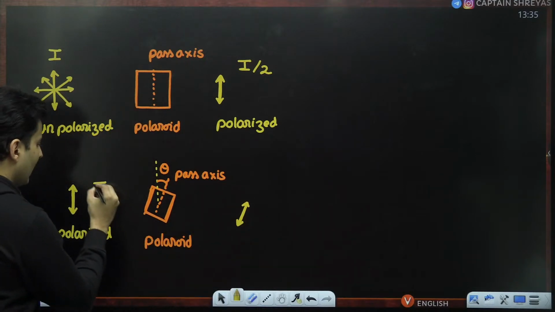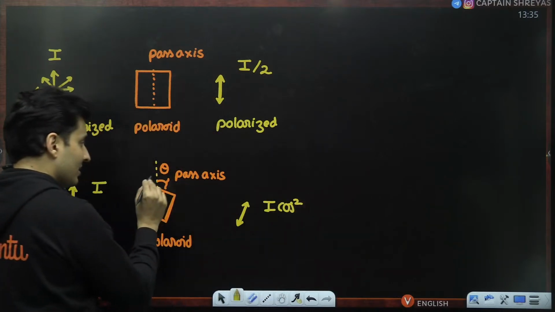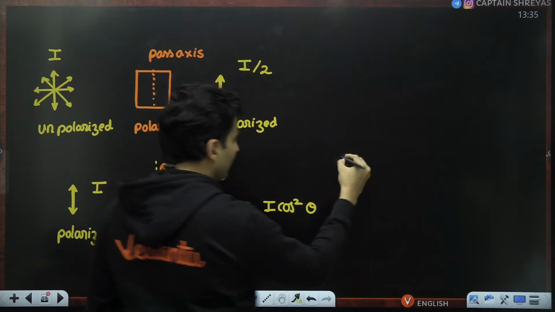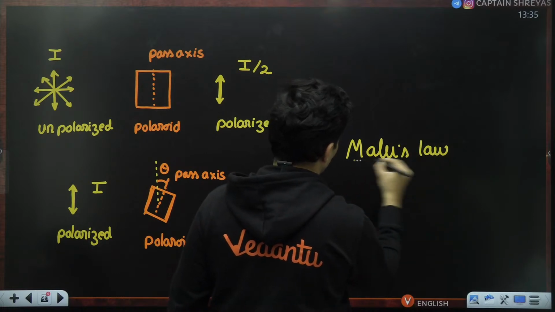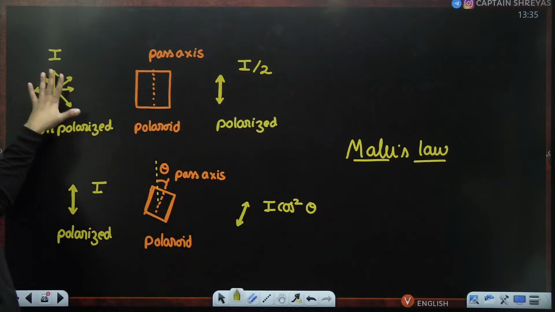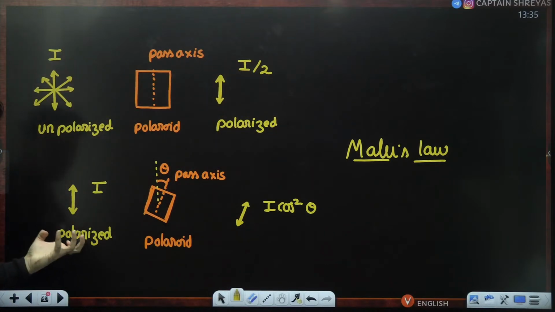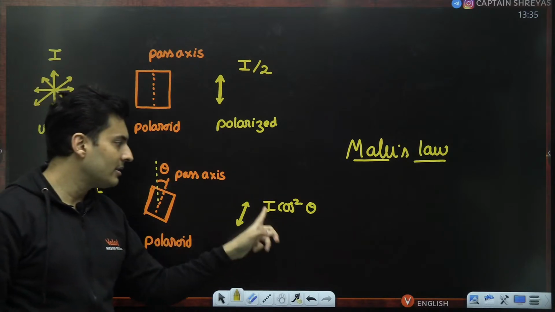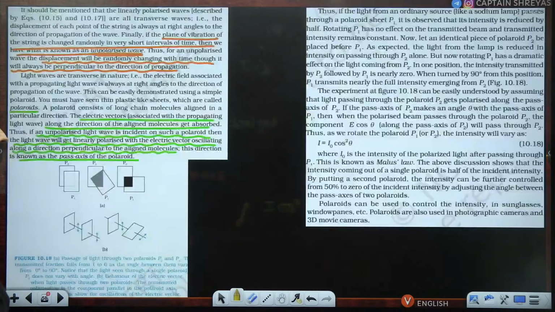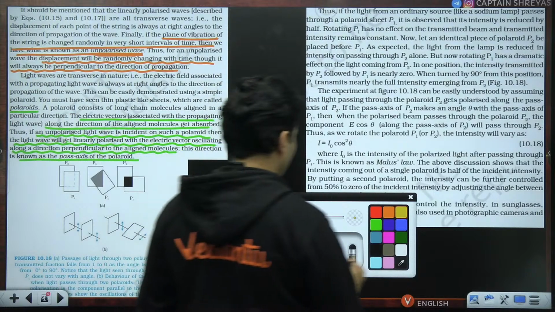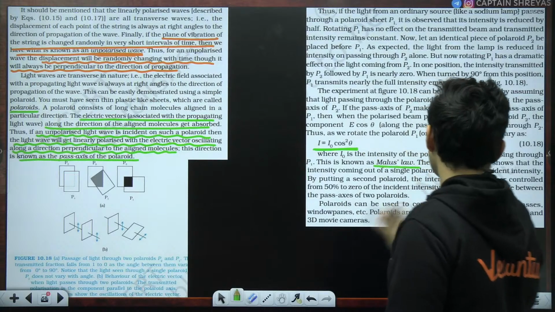Rather, if the intensity is I, then this intensity will be I cos square theta. These laws are called Malus's law. Very important. If unpolarized light is there, it will become I by 2 after the polarizer. If it is already polarized, then depending on the angle, the intensity will be I cos square theta. That is called Malus's law. As you can see over here, it is clearly mentioned: I cos square theta.